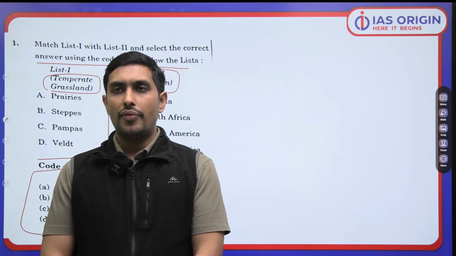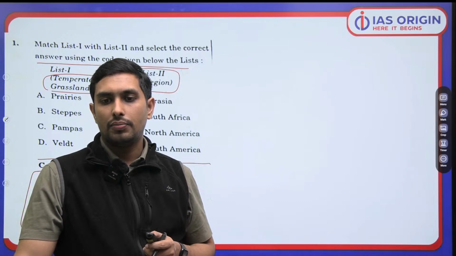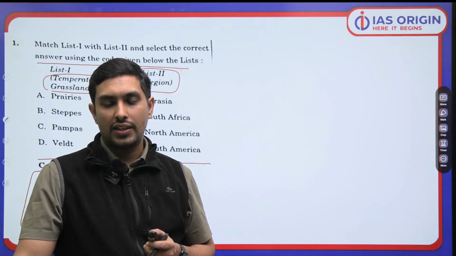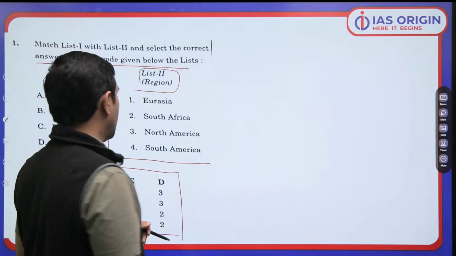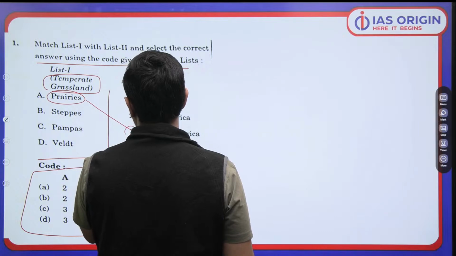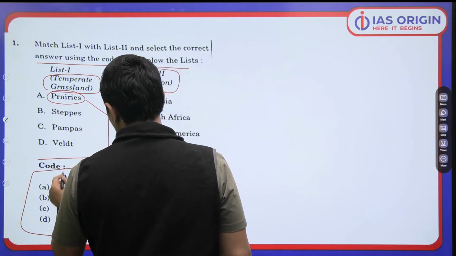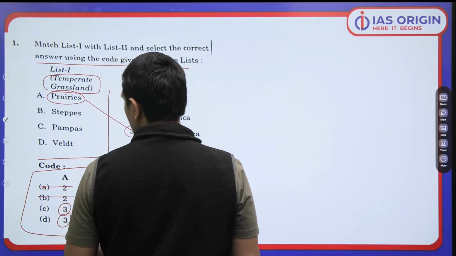Now, just tell me one thing. Okay. So, I can see a lot of students are guessing in the comment section. Now, what is more important is whenever we talk about the prairies we find in North America, A का 3 होगा. So, अगर A का 3 होगा, either it is C or it is D. It can't be B or A.